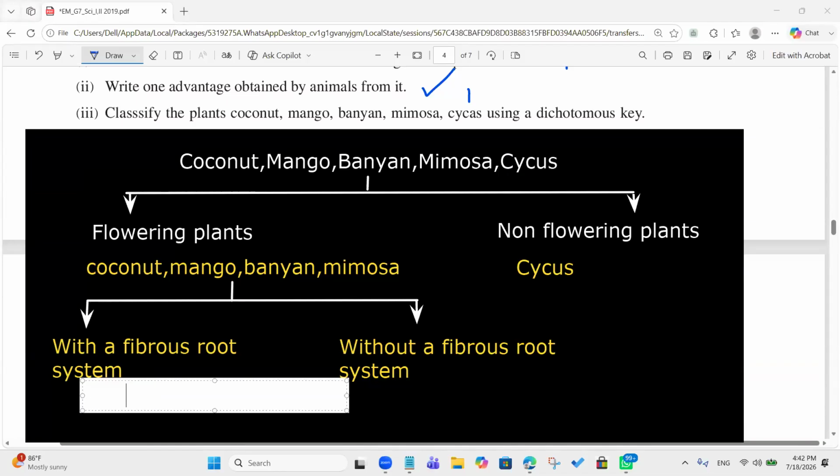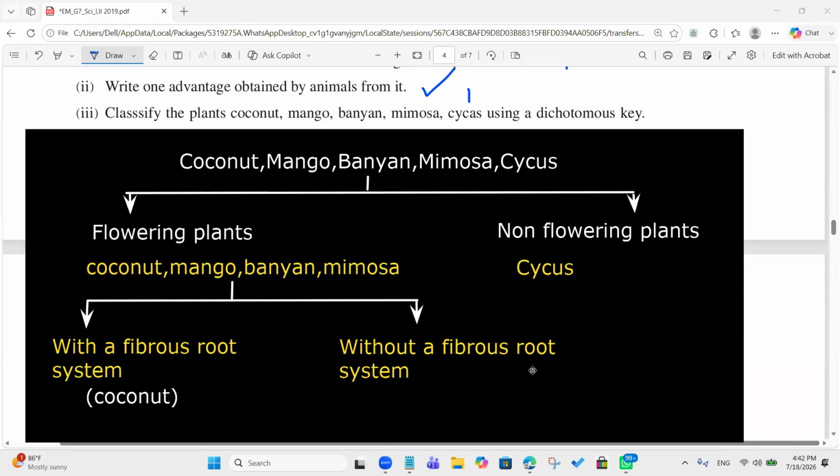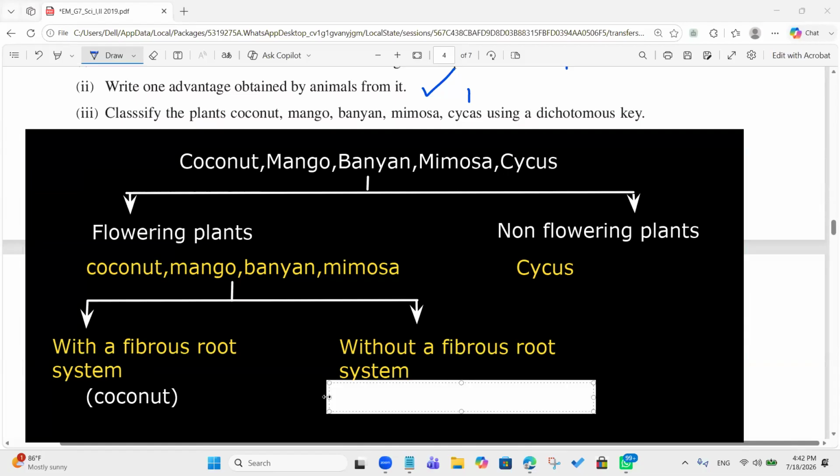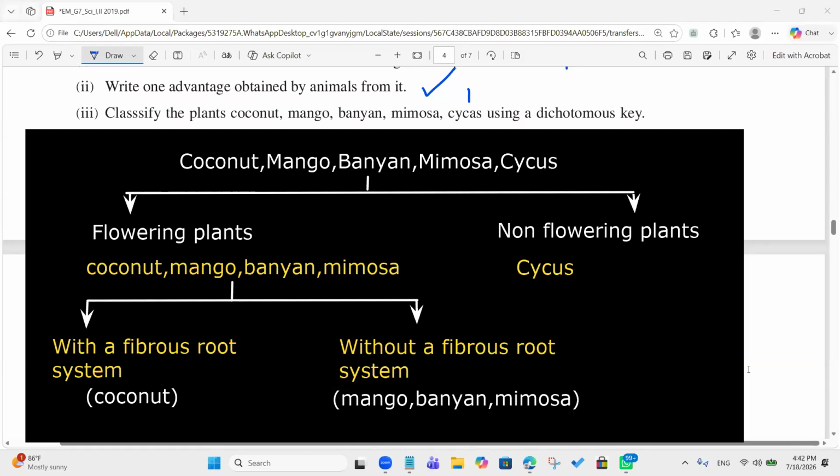Banyan also wrong, right? Coconut is a fibrous root system. The other plants, what are they? Without means they have a taproot system, right? Mango, then banyan, mimosa. These plants have a taproot system, right?